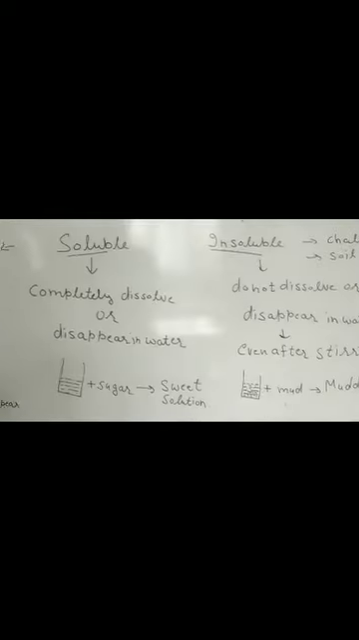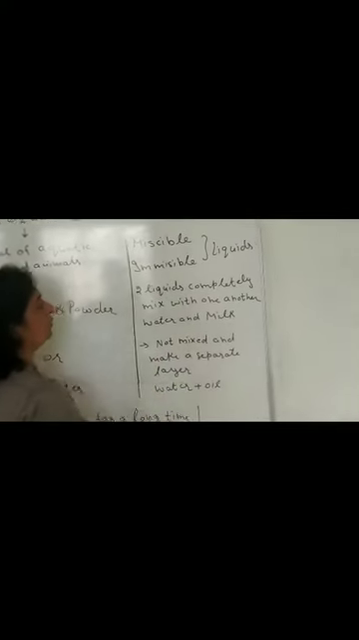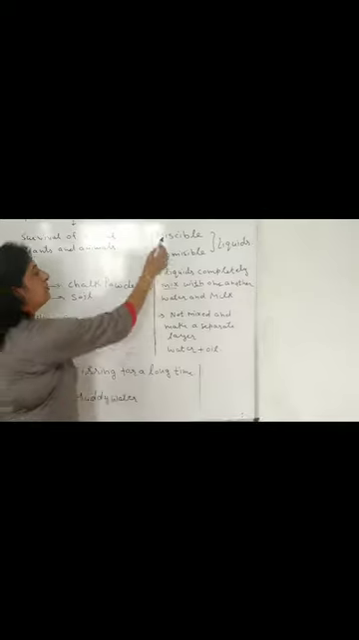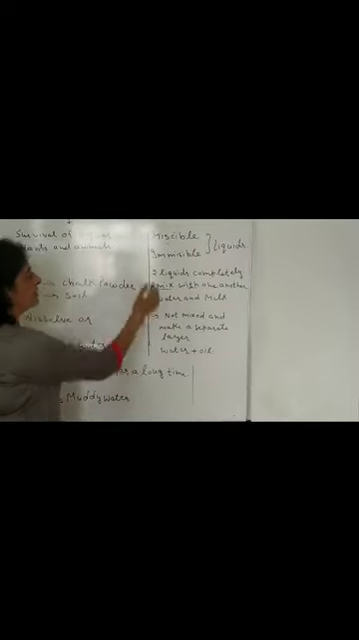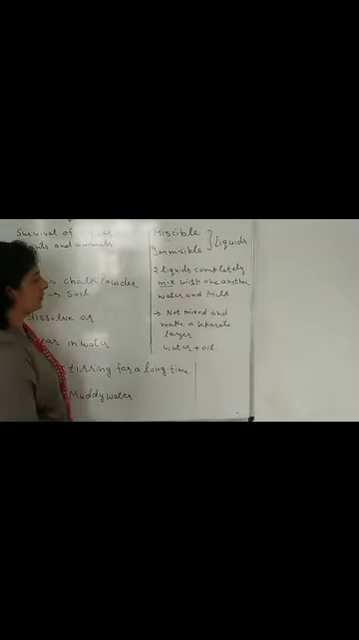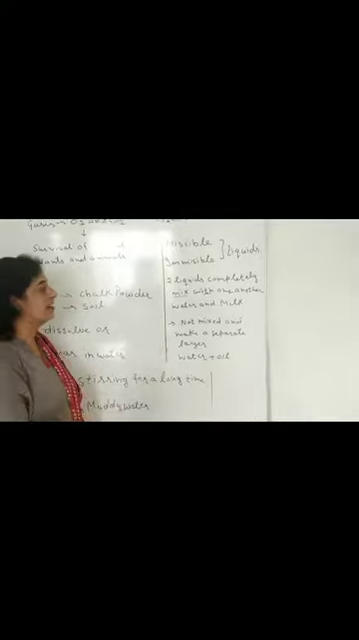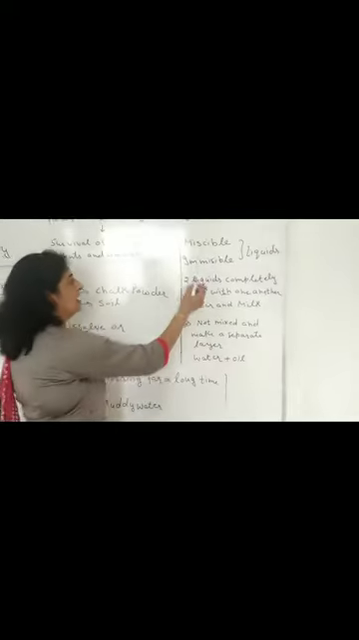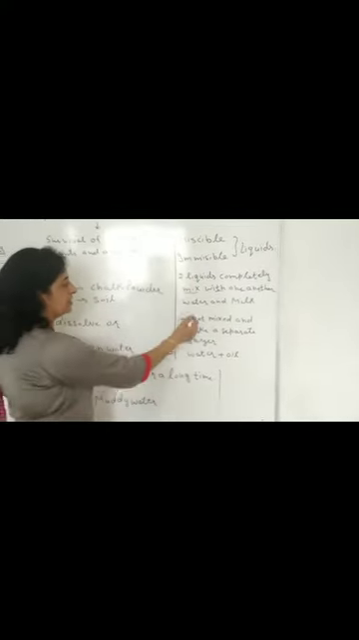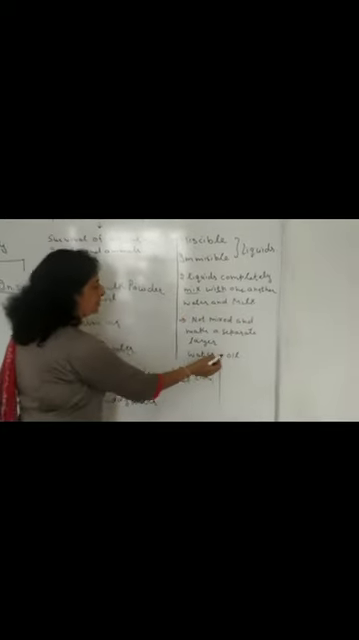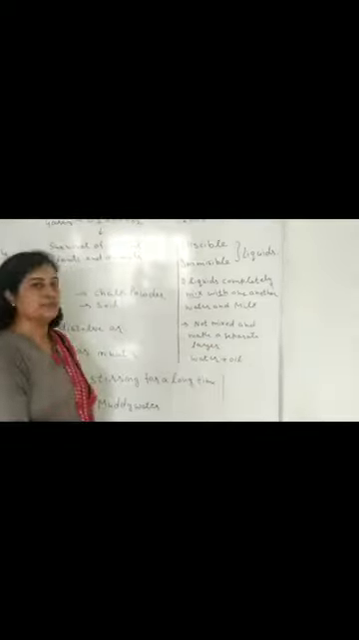Now we will discuss miscible and immiscible liquids. When two liquids completely mix with one another or dissolve into one another, they are said to be miscible liquids. And if two or more liquids do not mix with each other and make a separate layer, these liquids are known as immiscible liquids. For example, water and milk are miscible, and water and oil are immiscible.